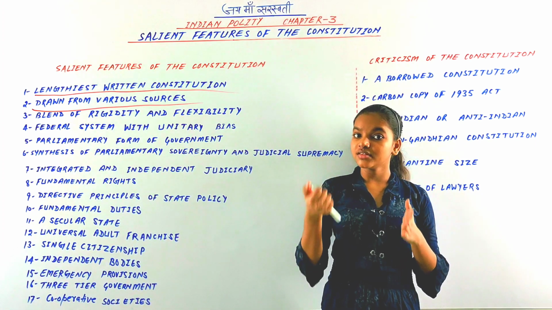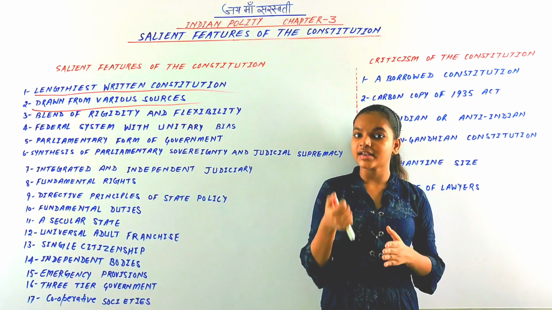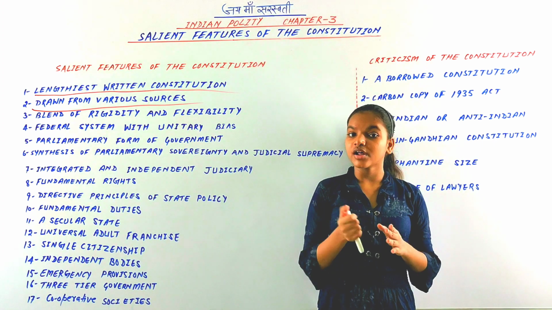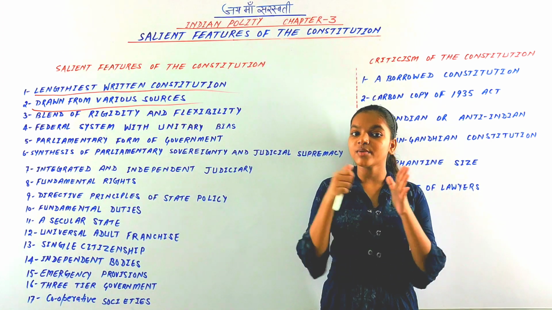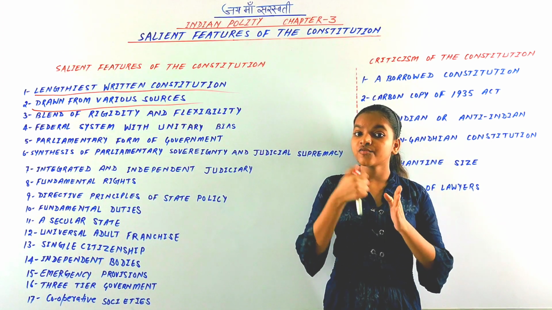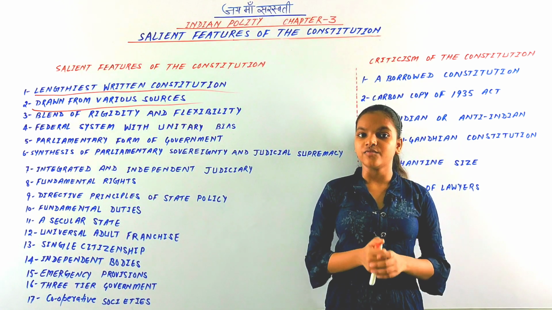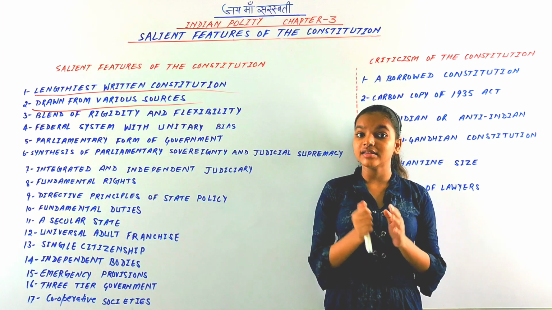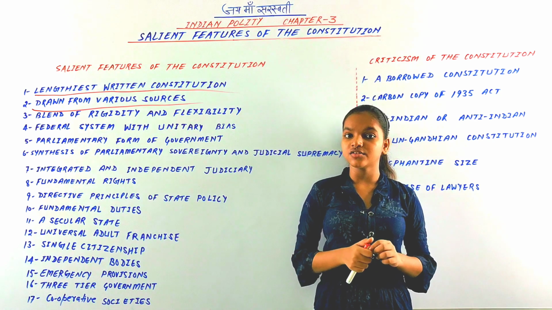Other provisions of the constitution of India are derived from the constitutions of Canada, Australia, the USSR, that means Russia, its earlier name was USSR, and Japan, and so on. There have been many countries whose constitutions the provisions of the Indian constitution are derived from. And the Government of India Act of 1935 has so much influence on our Indian constitution.